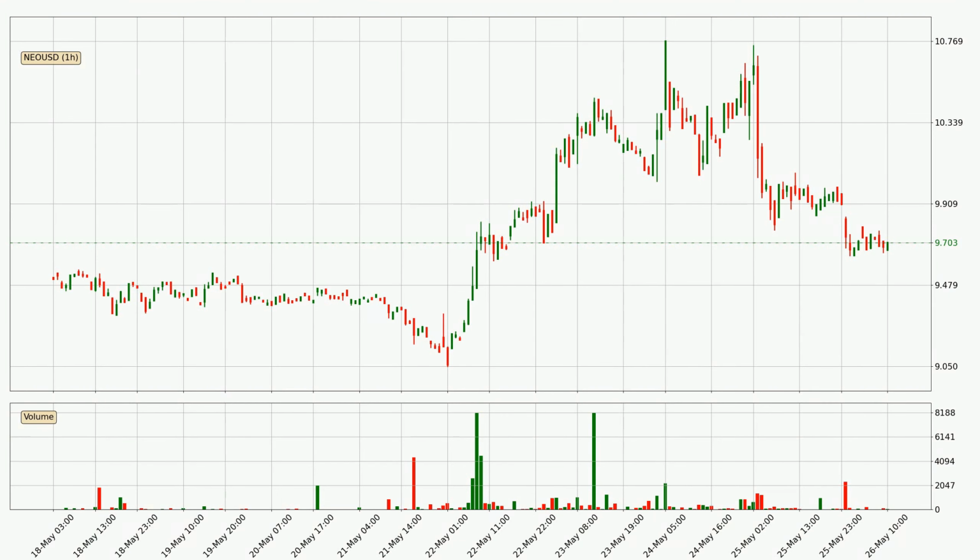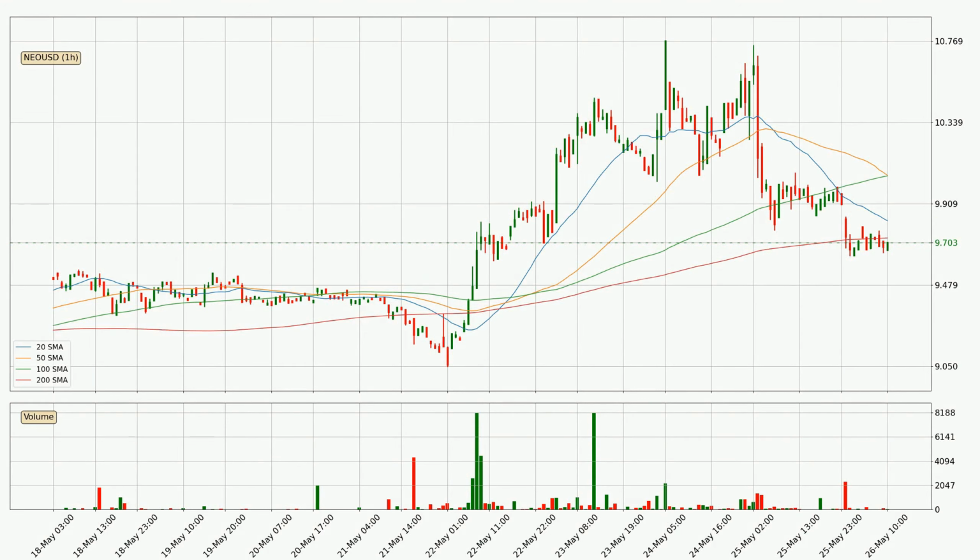Looking at the NEO hourly time frame, the price moved down around 3.0% in the last 24 hours, with a current price of 9.7. The fact that the sellers are taking over can be deduced because the volume was high and the move was strong. Looking at the hourly simple moving averages, the current price is below all simple moving averages for this time interval, which looks bearish, and it is to watch if the closest SMA, the 200 SMA, will play as resistance or the price will break it to the upside above the current price of around 9.73.